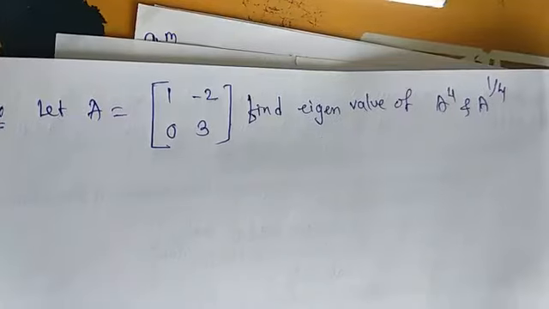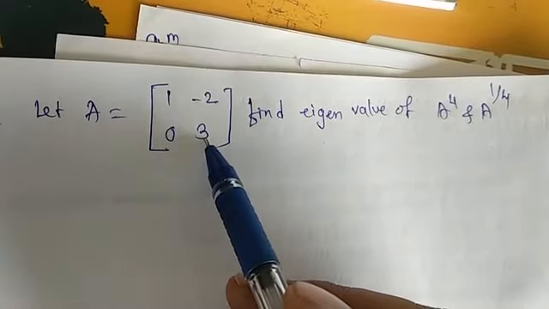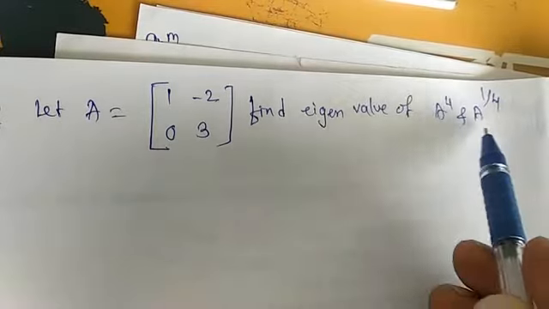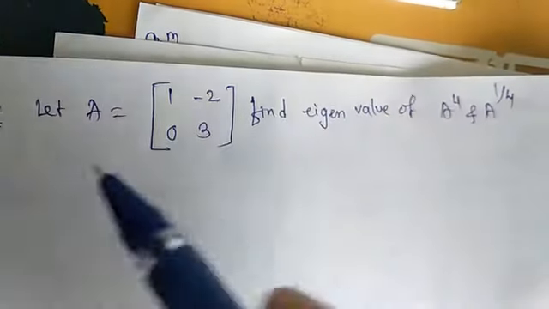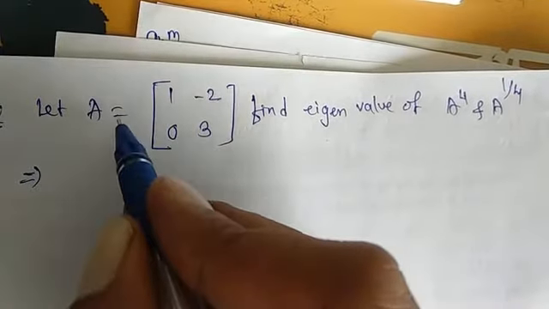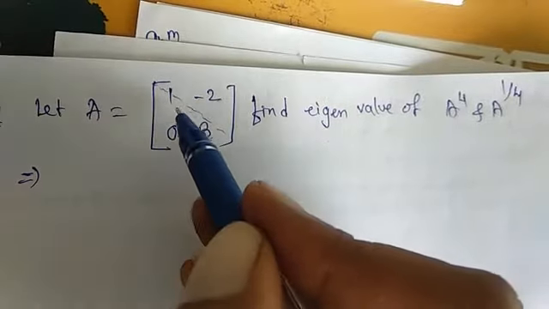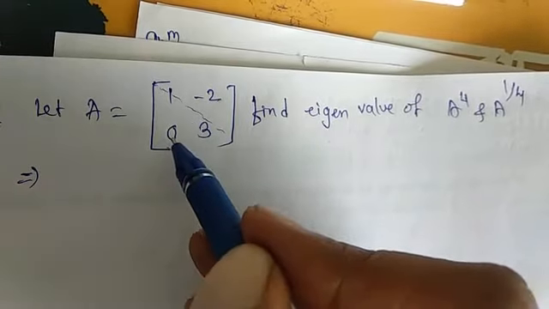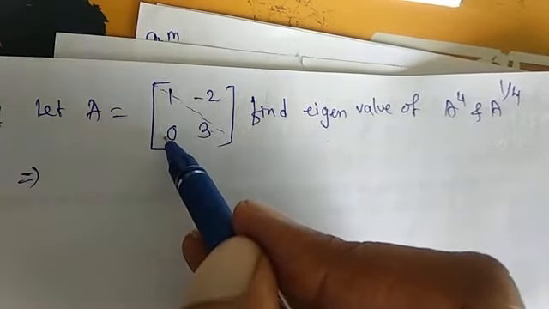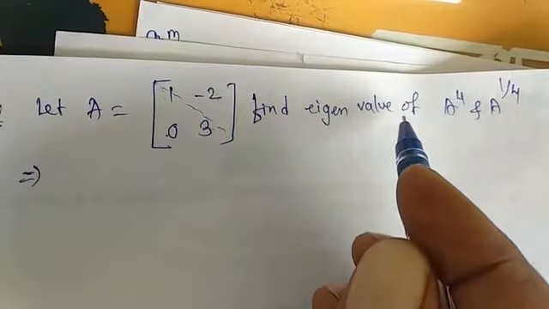Okay, now consider a question. Let A is equal to the matrix 1, minus 2, 0, 3, a matrix of order 2. Find the eigenvalues of matrix A raised to 4 and A raised to 1 by 4. For this we have to first find the eigenvalues of A. Now, to find the eigenvalues, if you see, it is a triangular matrix, the entries below the diagonal are all 0. For a triangular matrix, diagonal elements are its eigenvalues.